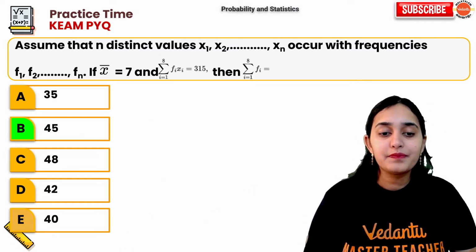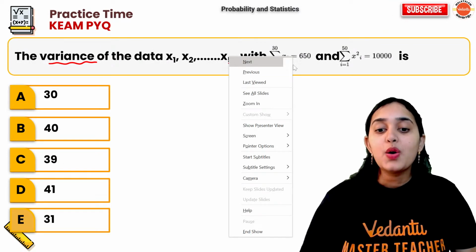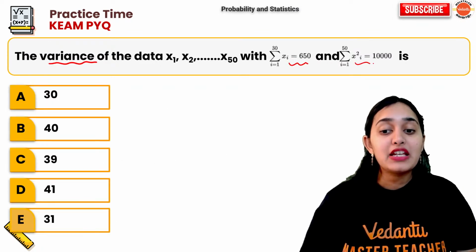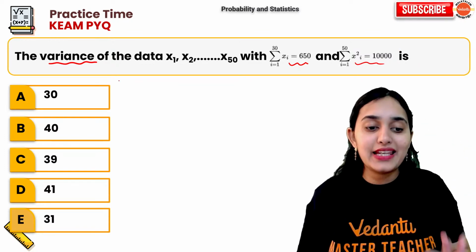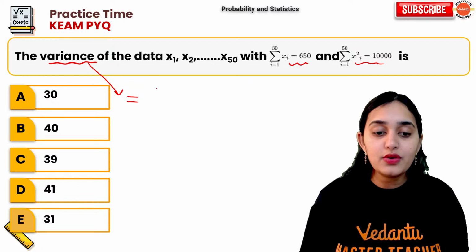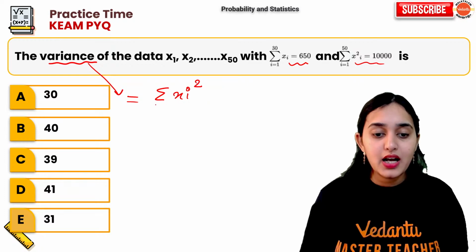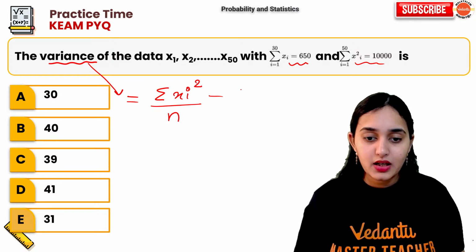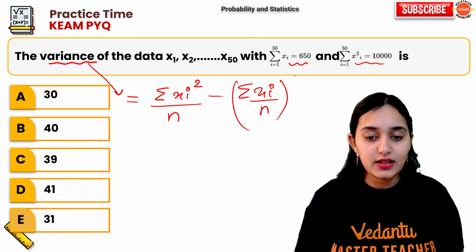45. Clear? Next. The variance of data with summation of xi 650, summation of xi square 10,000 is dash. Just now we have seen the variance formula. What is the formula for variance? Variance is equal to summation of xi square upon n minus summation of xi upon n whole square.